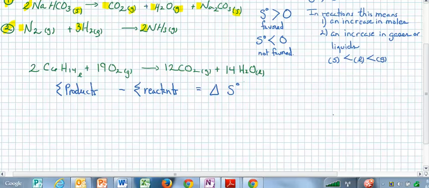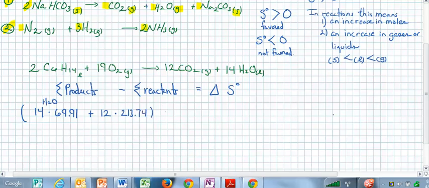In this case, I'm going to take 14 waters times 69.91, that's H2O, plus 12 times CO2, which is 213.74. Just a sec, we'll talk about the units.